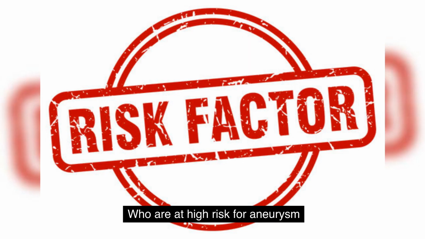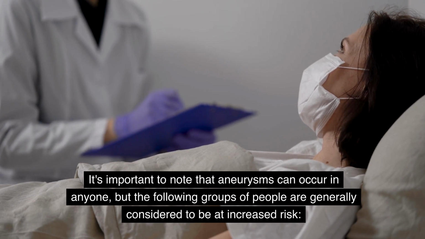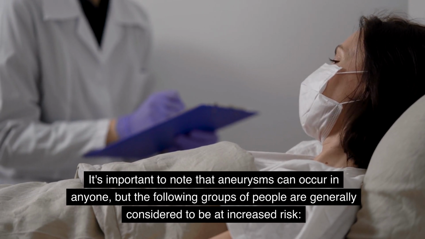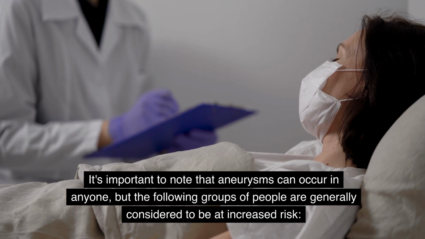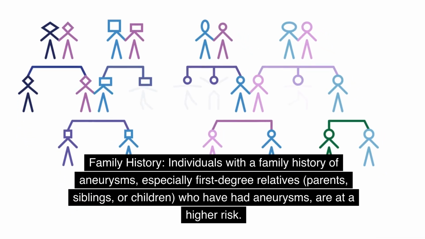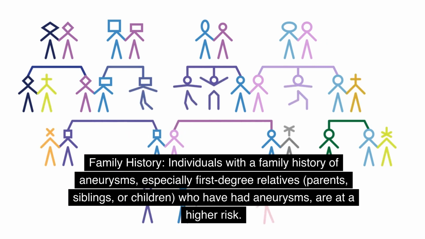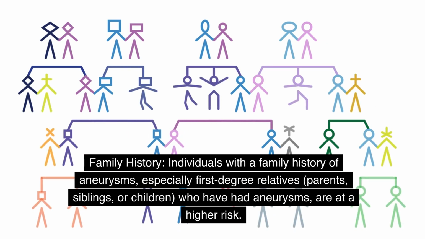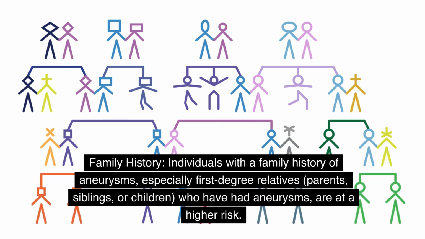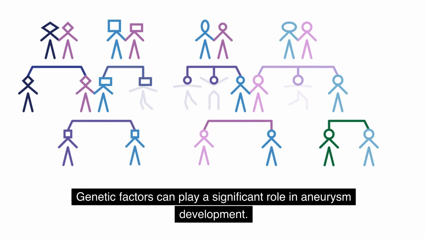Who is at high risk for aneurysm? It's important to note that aneurysms can occur in anyone, but the following groups of people are generally considered to be at increased risk. Family history. Individuals with a family history of aneurysms, especially first-degree relatives (parents, siblings, or children) who have had aneurysms, are at a higher risk. Genetic factors can play a significant role in aneurysm development.